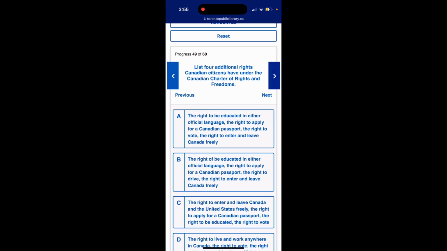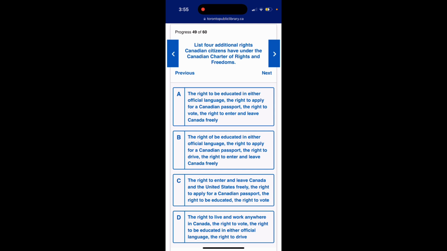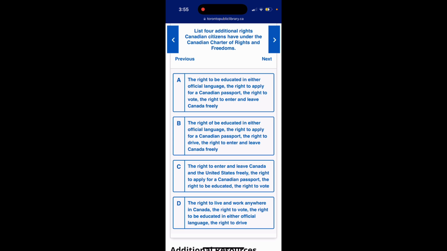Question 49. List 4 additional rights Canadian citizens have under the Canadian Charter of Rights and Freedoms. Option A, the right to be educated in either official language, the right to apply for a Canadian passport, the right to vote, the right to enter and leave Canada freely. Option B, the right to be educated in either official language, the right to apply for a Canadian passport, the right to drive, the right to enter and leave Canada freely.